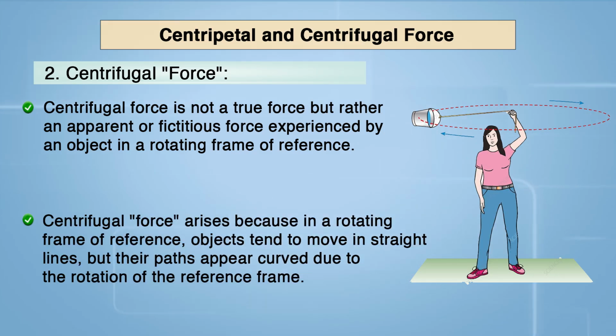It appears to act outwardly from the center of rotation and is the result of inertia, the tendency of the object to resist change in its state of motion. It arises because in a rotating frame of reference objects tend to move in a straight line, but their paths appear curved due to the rotation of the reference frame.